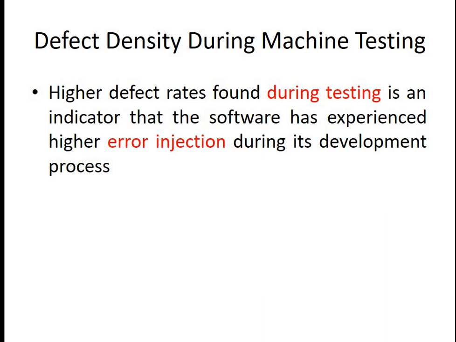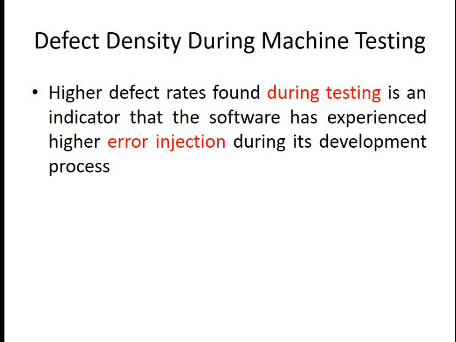Now your next topic based on your CIF is defect density, and this is the defect density during the machine testing. When we say defect density, the higher the defect rates found during the testing, during machine testing, it is an indicator that the software has experienced higher error injection during its development process.